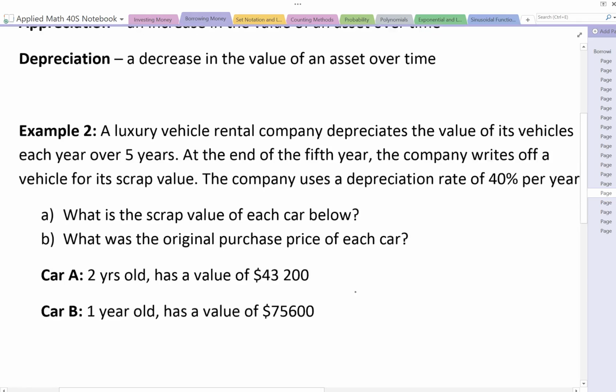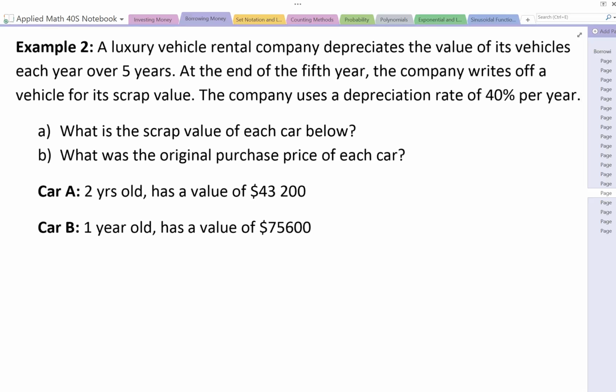In example 2, it says, a luxury vehicle rental company depreciates the value of its vehicles each year over 5 years. At the end of the 5th year, the company writes off the vehicle for its scrap value. The company uses a depreciation rate of 40% per year. A asks what is the scrap value of each car below, and B asks what is the original purchase price of each car. So for part B, we're working backwards a little bit.